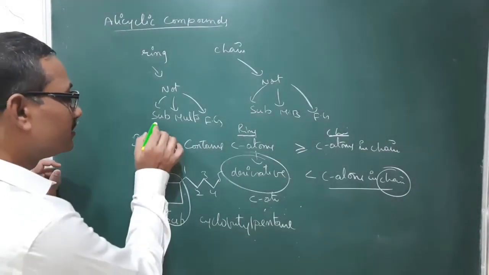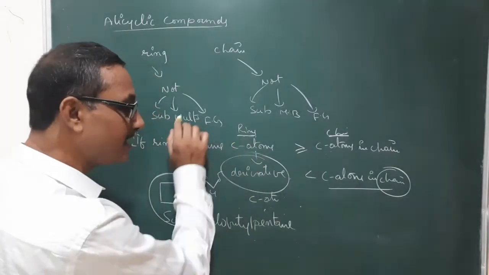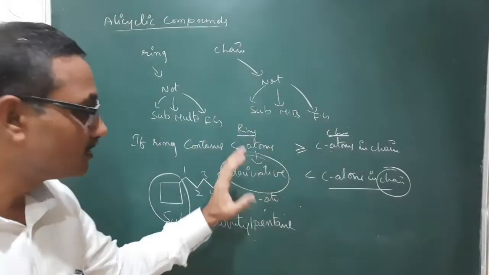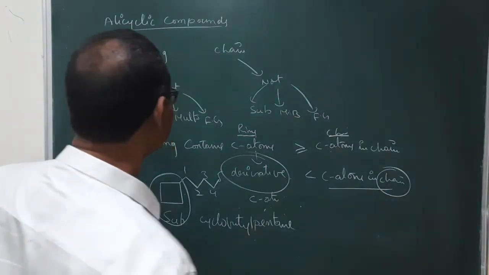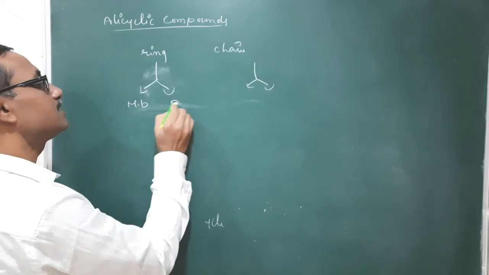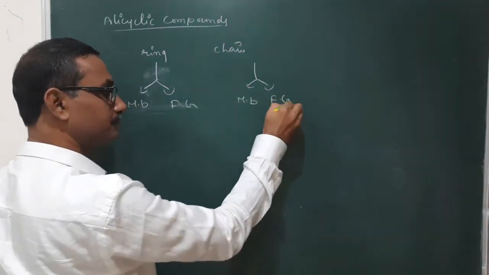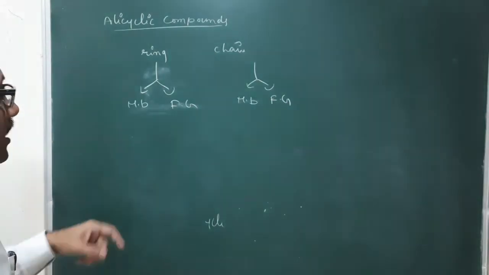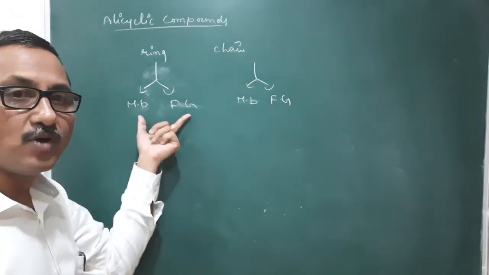If the carbon chain as well as the ring satisfy all these conditions, this is the way of writing the name. But if it is not satisfying these conditions, for multiple bond as well as functional group, it has one of these two.